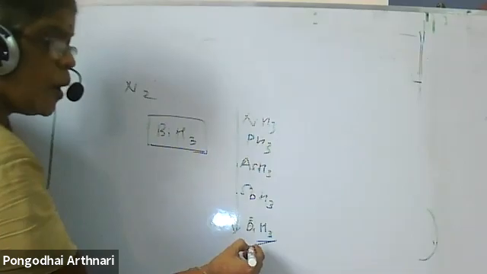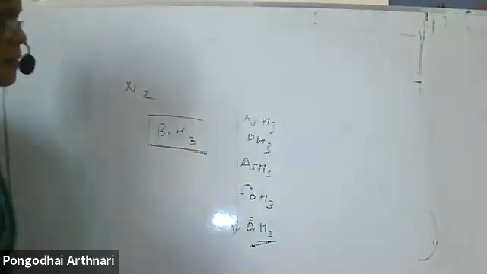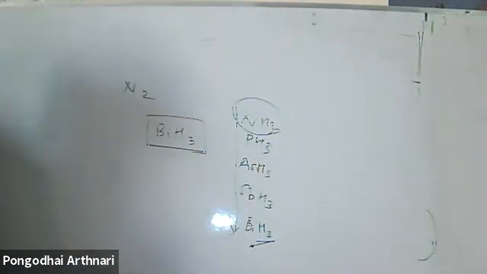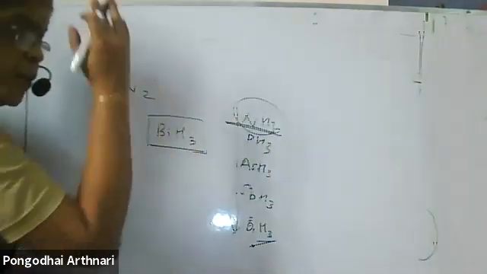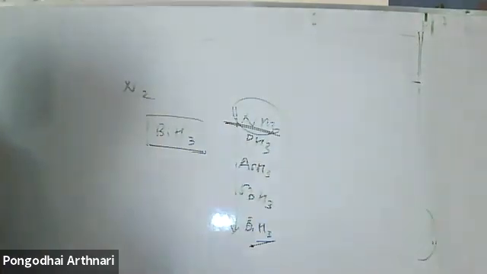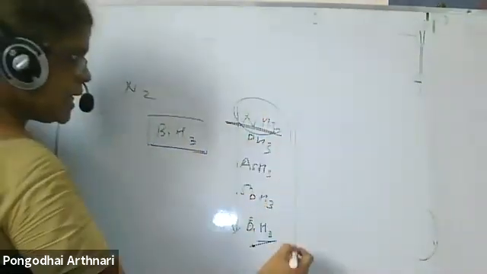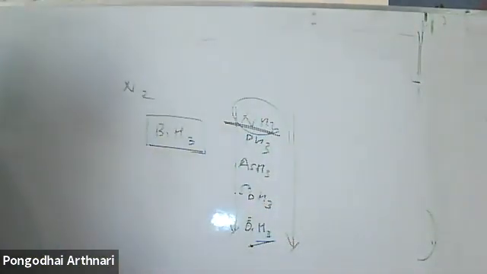So this hydrogen can be easily removed because of low bond dissociation enthalpy, and it acts as a very good reducing agent. Ammonia doesn't act as a good reducing agent because it is involved in hydrogen bonding, and to break the hydrogen bonding I need more energy. Reducing property increases down the group. Why?